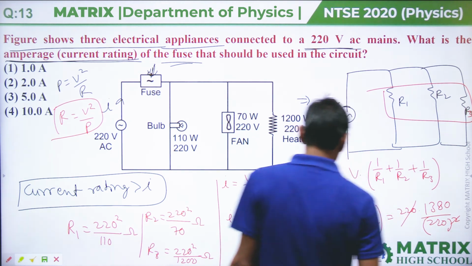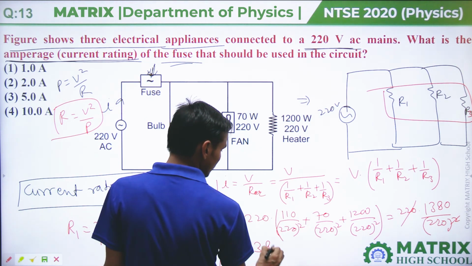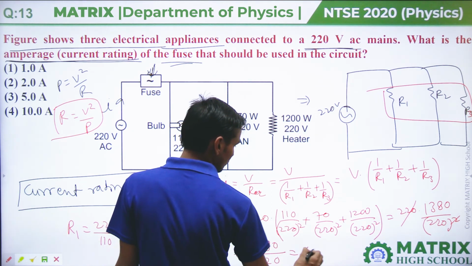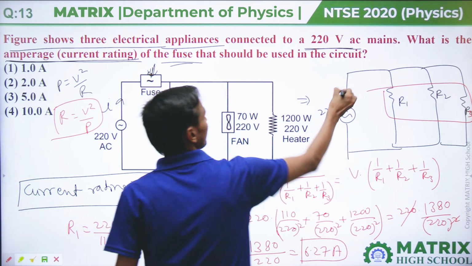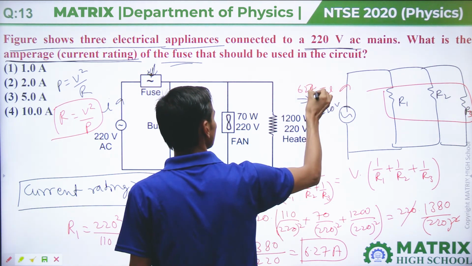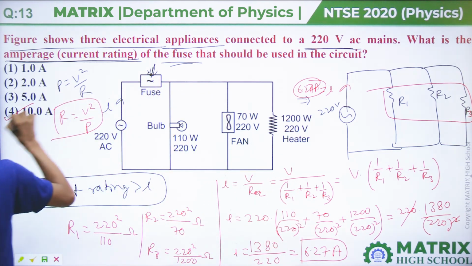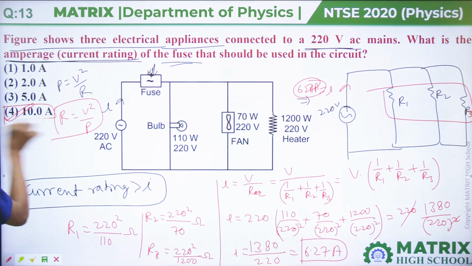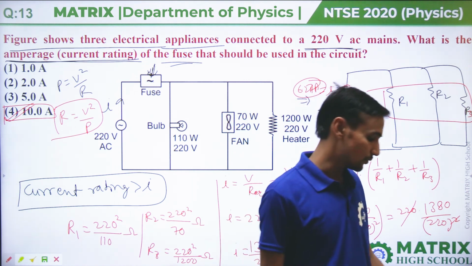It will come out from 1, so I will come 1380 divided by 220, and that will come 6.27 ampere. So the current in this circuit I is 6.27 ampere. So the fuse wire should have a current rating greater than this, and that is only option 4. So the correct answer will be the fourth option.